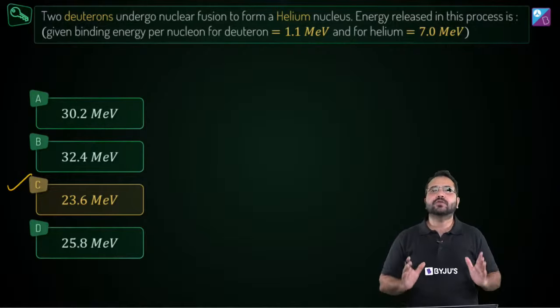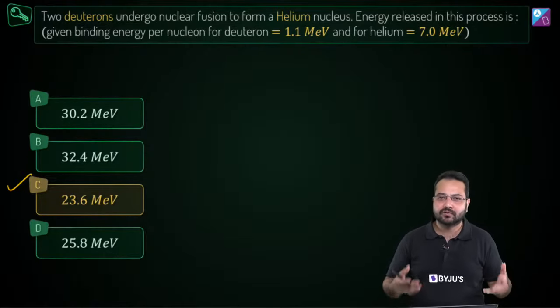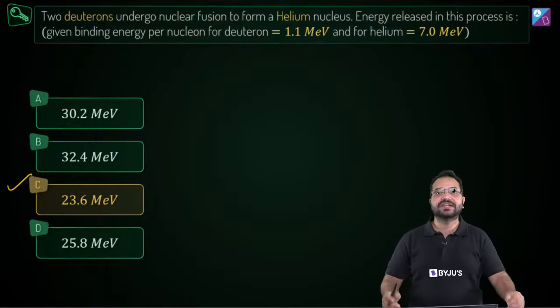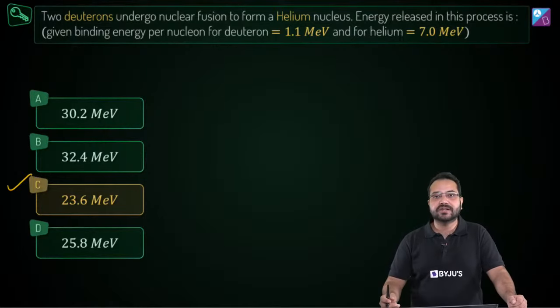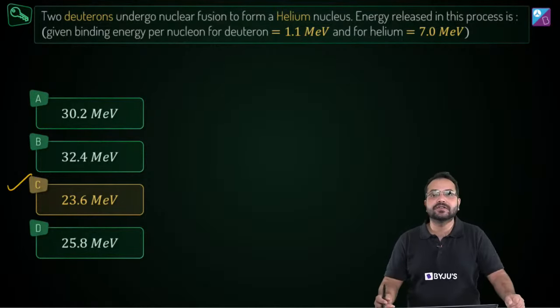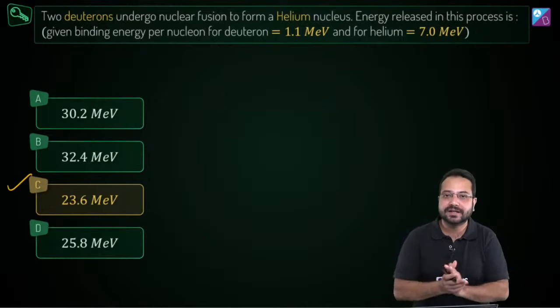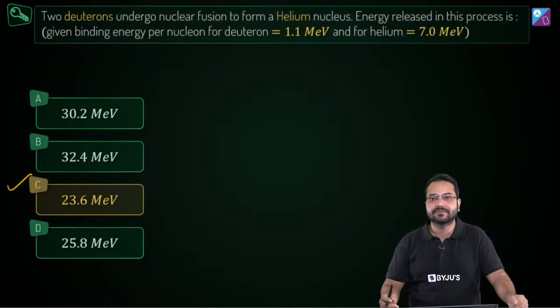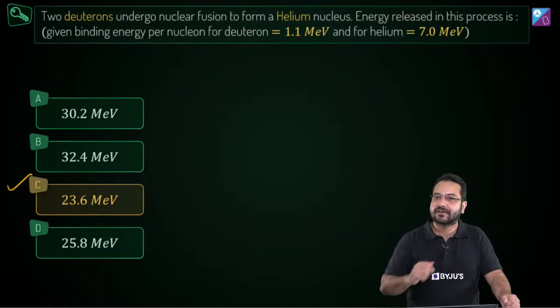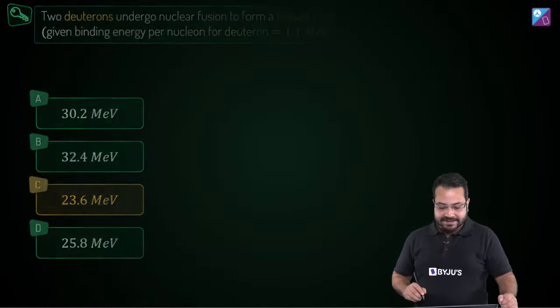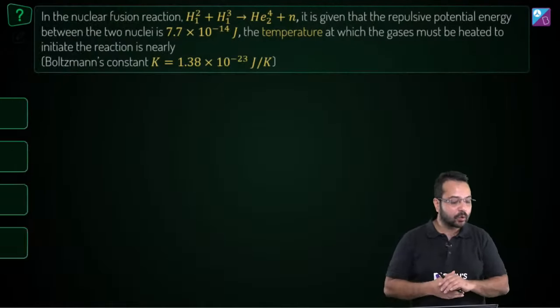Okay. Now look at this question. This question came in JEE Main. Trust me, this is a question that came in JEE Main. And how difficult was the question? So my objective here is also to give you the confidence that JEE Main is not difficult. Especially the modern physics part is not difficult at all. Is that right? Alright, so with that said, let's move to the next question.